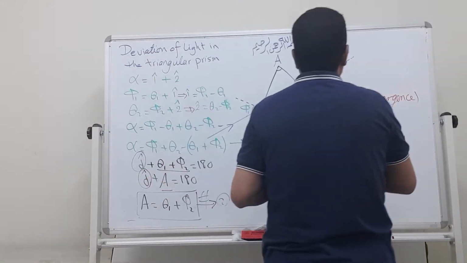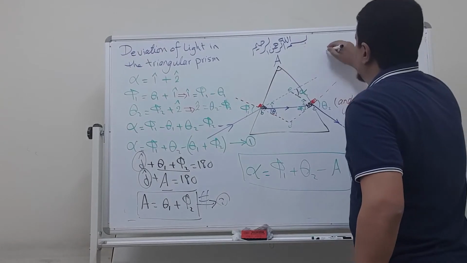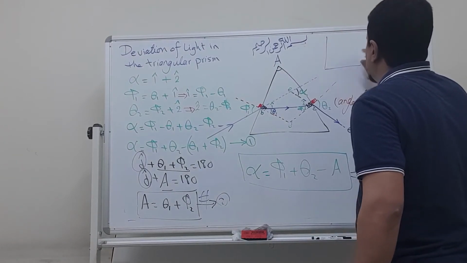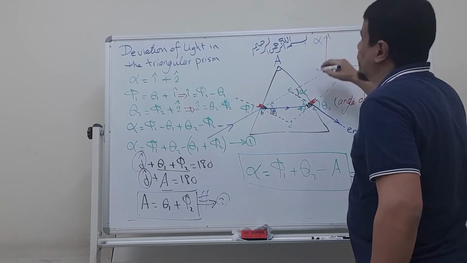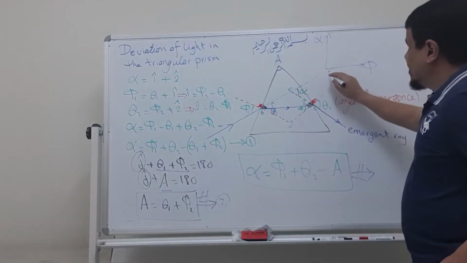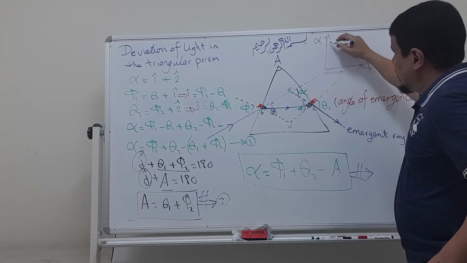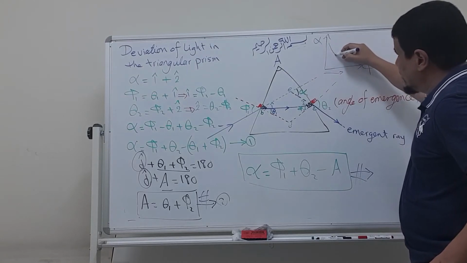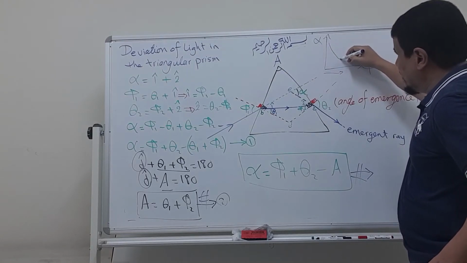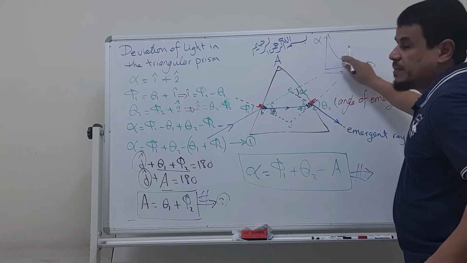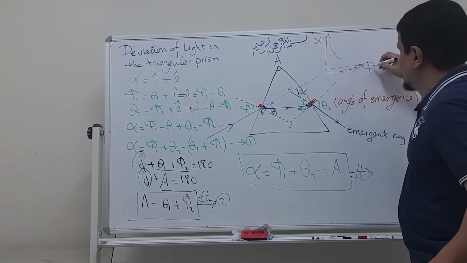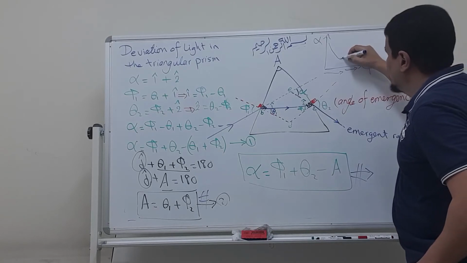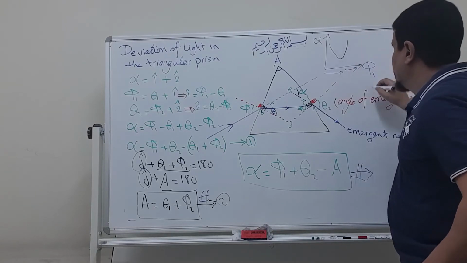Look here, for example, if I have a relation between the angle of incidence and the angle of deviation. By increasing the angle of incidence, the angle of deviation decreases till it reaches the minimum point, or the minimum deviation. After that, by increasing the angle of incidence again, the angle of deviation increases again.